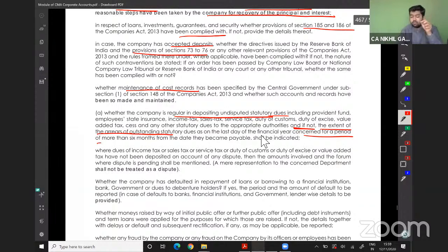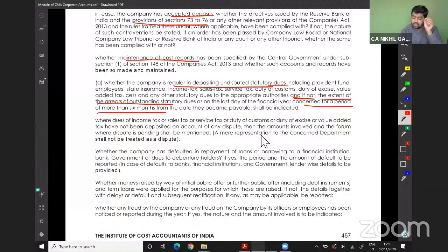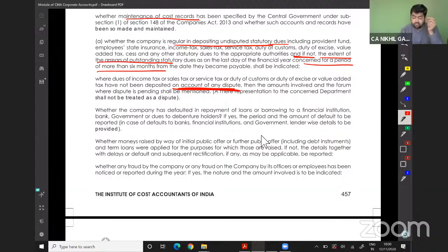Whether dues of income tax or sales tax or excise duty or customs etc. have not been deposited on account of any dispute. If there is any dispute between the income tax authority or the customs with the management, the reasons of the dispute and so on should be disclosed here. Whether the company has defaulted in repayment of any loan or borrowing to the financial institutions, bank, governments, or due to debenture holders. If yes, the period and the amount of default.